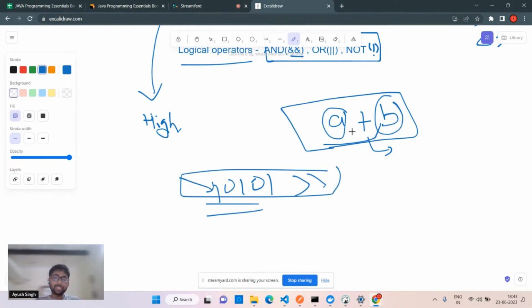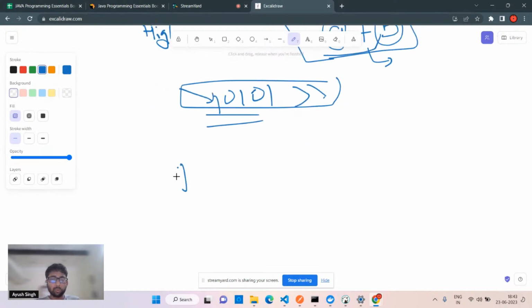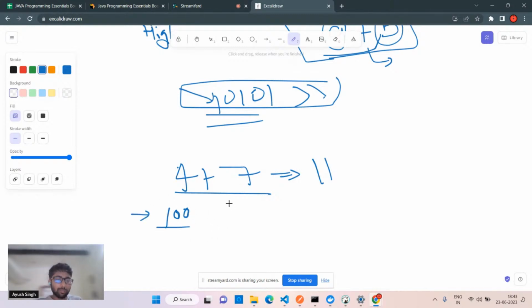Because see, what you're seeing right now, we write like this. Let's suppose 4 plus 7. You already know this is going to be 11, which is quite easy. But in the case of compilation, this is going to be converted into bits, whatever the number is. So this is, I guess, the binary format, and the same goes for the 7, whatever it is going to be. I'm not going to calculate it right now. So this is for the 7, and now these are going to be added. That's how it works behind the scenes in the compiler.